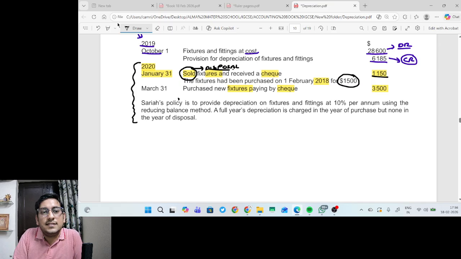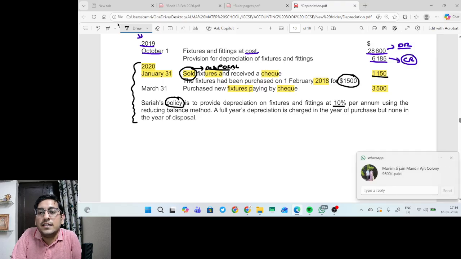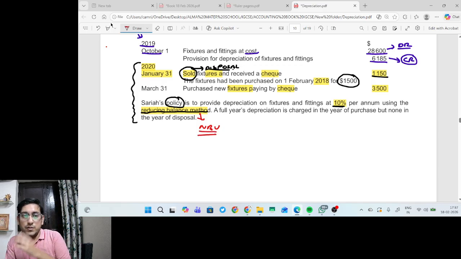The company's policy, this is important, right? The company's policy, that means accounting policy, is to provide depreciation on fixtures and fittings at the rate of 10% per annum, using which method? Reducing balance method. Right. Reducing balance method, and the rate of depreciation is 10%. So can I say on reducing balance method, the depreciation is charged on net book value? Not on cost, on net book value, right?